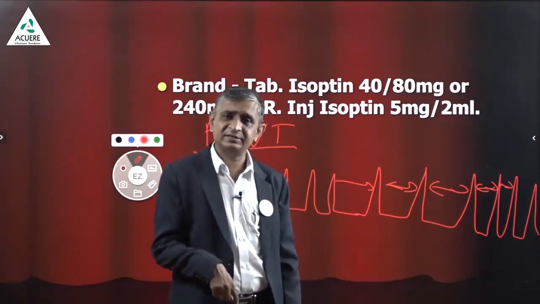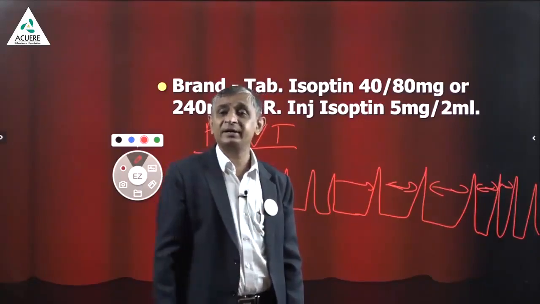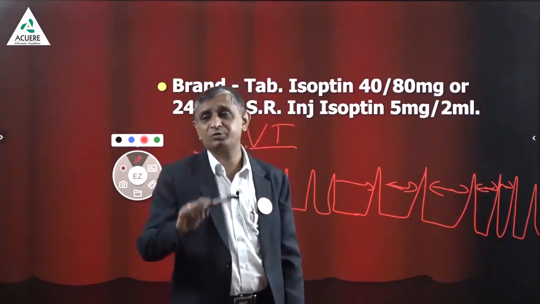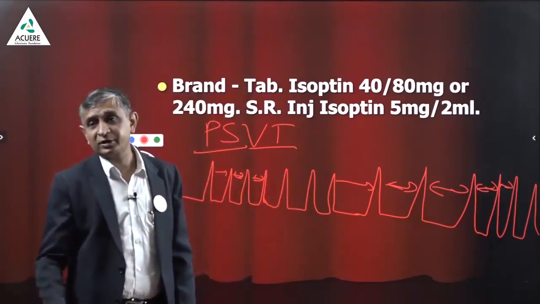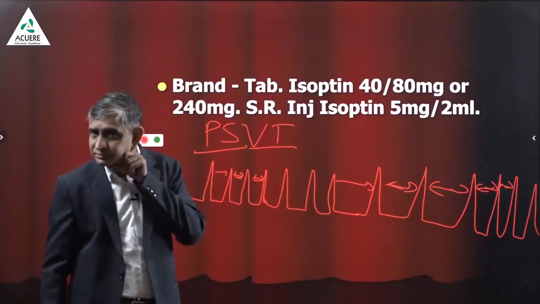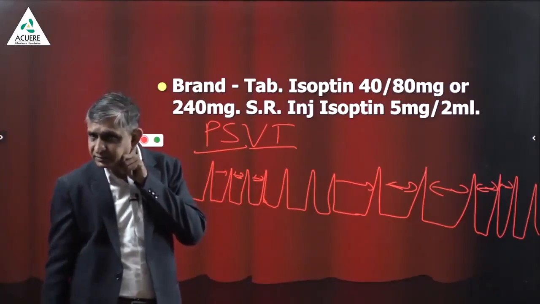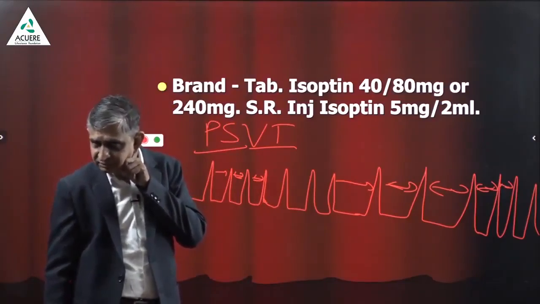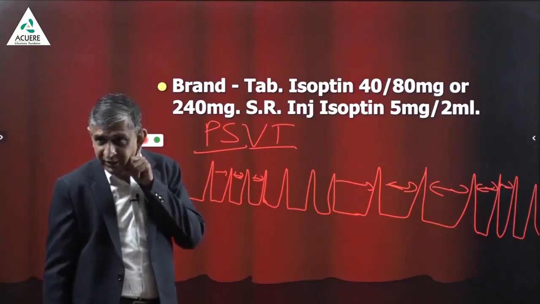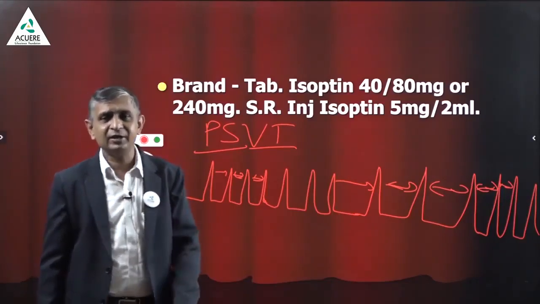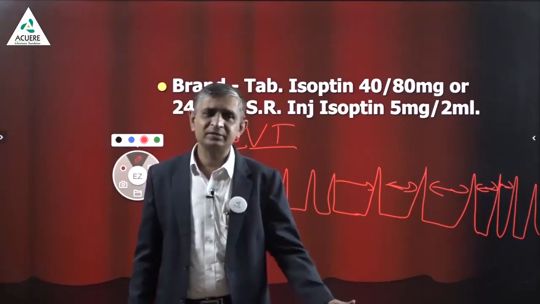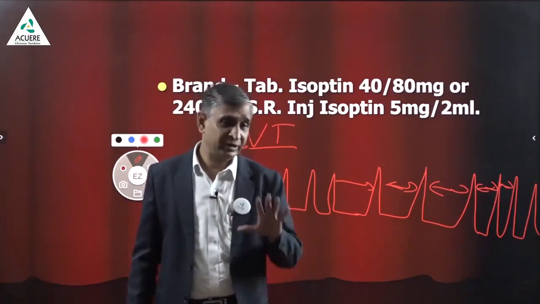Now, in these cases, this should not develop recurrently. And that's why these patients are kept on 40 milligram TDS of Isoptin. Isoptin means verapamil. 40 milligram TDS, three times a day. Are you getting my point? Yes. Till you go for ablation therapy, or otherwise lifetime. Because an extra bundle is there.